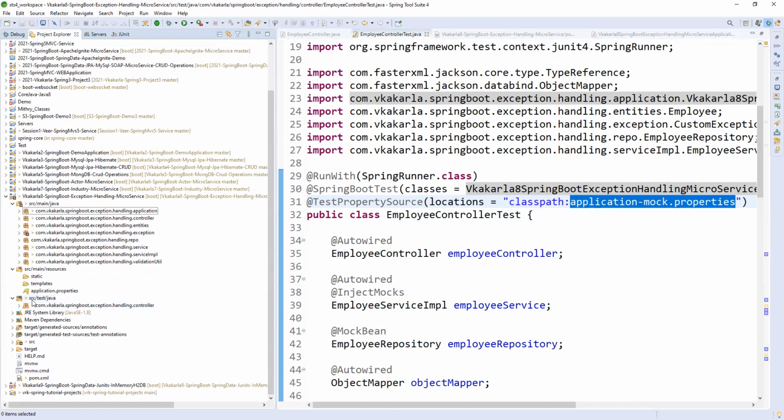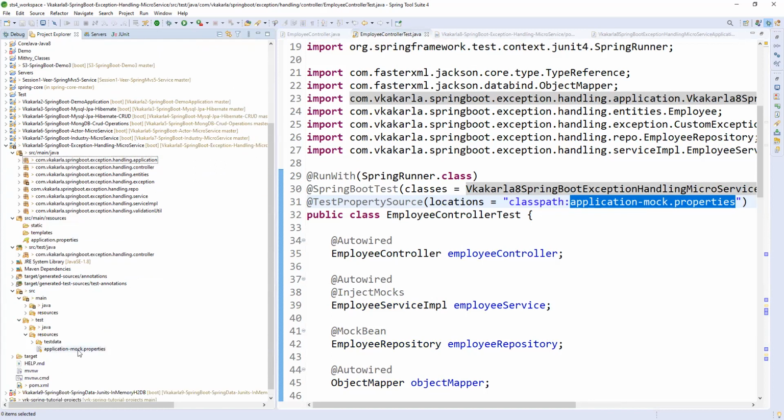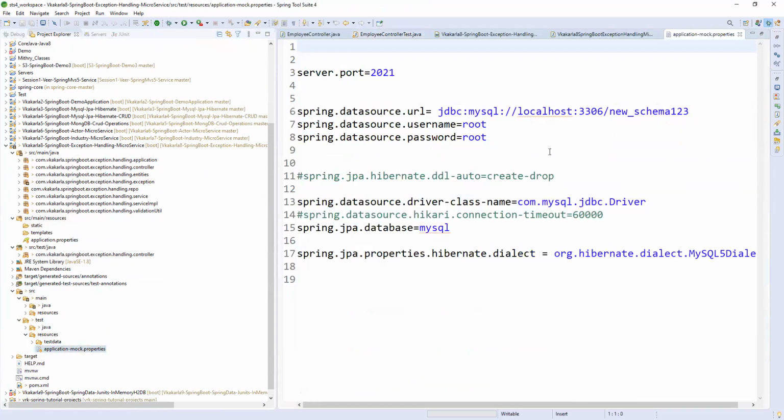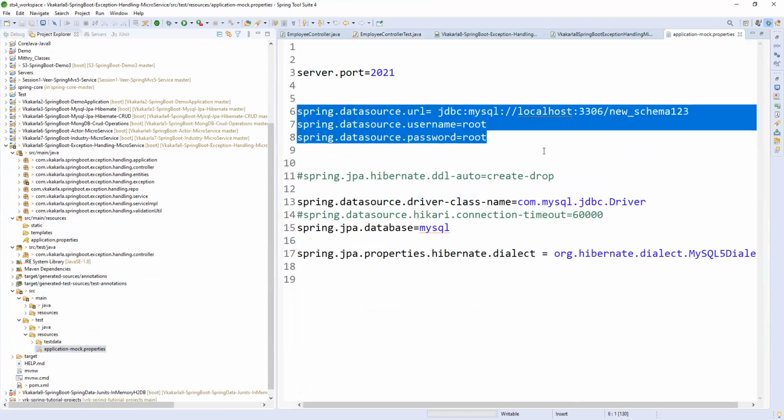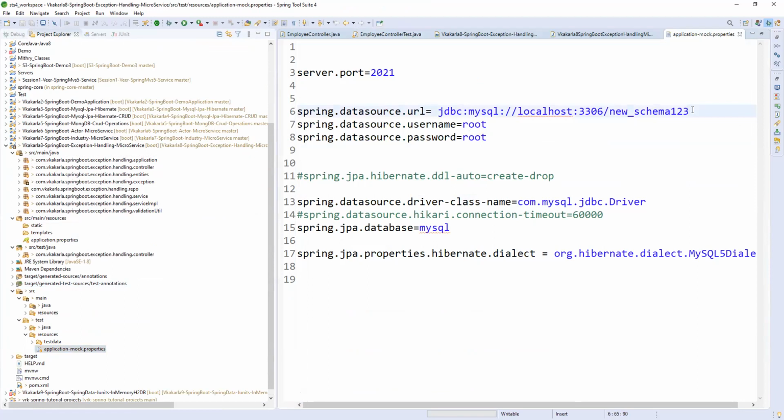Here we can see test, right? In the test resource, application-mock.properties. Whatever databases we are using, we simply add them, and you can mention any mock name, but it is expecting some URL. So you can mention any dummy database name, and keep the remaining things as they are.